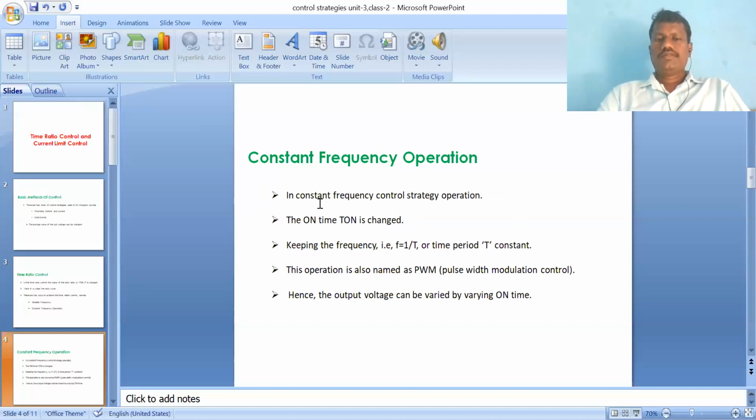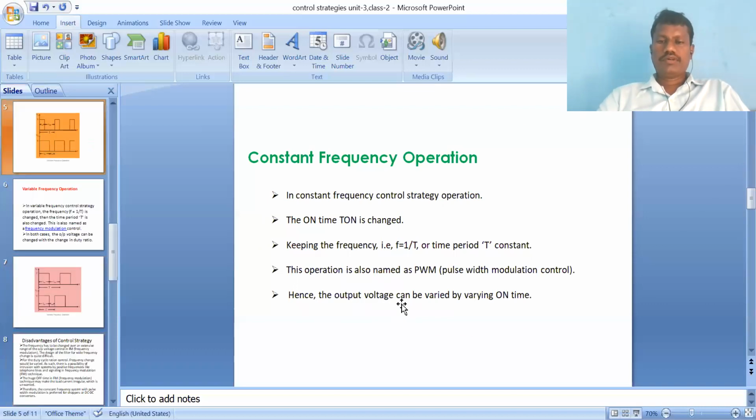Clear? Constant frequency control strategy operation: the on time, that is T1, is changed, but the frequency is constant. Frequency constant means T is fixed. Another name for constant frequency is pulse width modulation control. Hence the output voltage can be varied by varying the T on period.